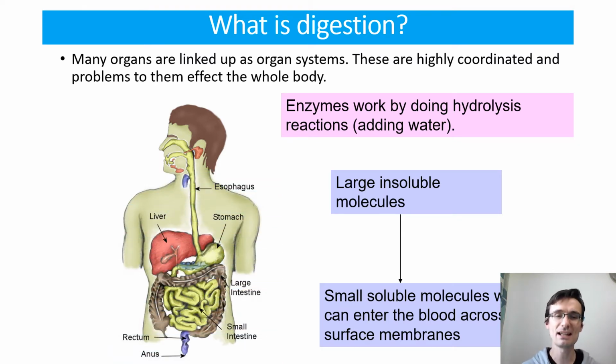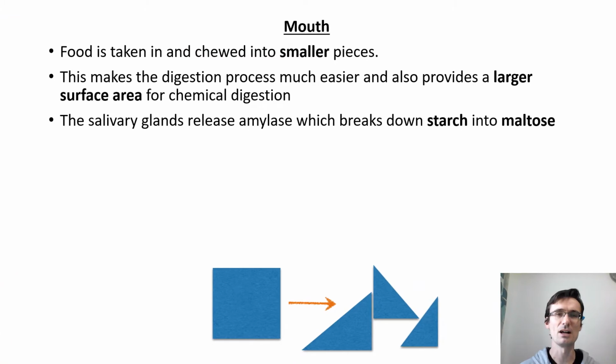And you need to be able to identify the names of the different parts of the digestive system. So the food goes obviously via the esophagus into the stomach, around the small intestines, through the large intestines, and then stored in the rectum before leaving via the anus. Important parts in there as well. So what do we need to know? Well, this is just a bit of a brief overview.